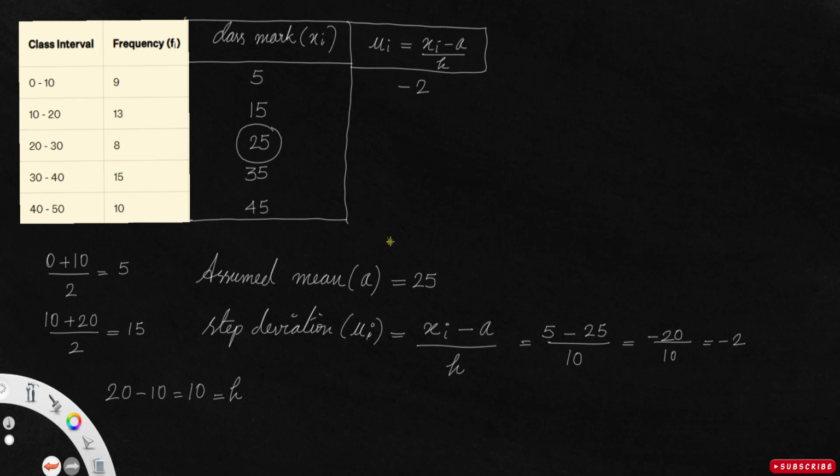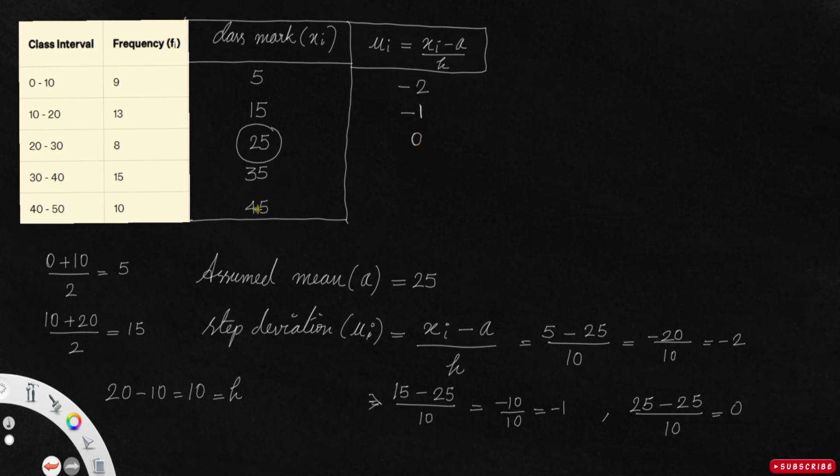Now I can plug in 15 for xi. 15 minus 25 divided by 10, that's minus 10 by 10, which is minus 1. Now the next one, xi is 25. 25 minus 25 by 10 is 0.